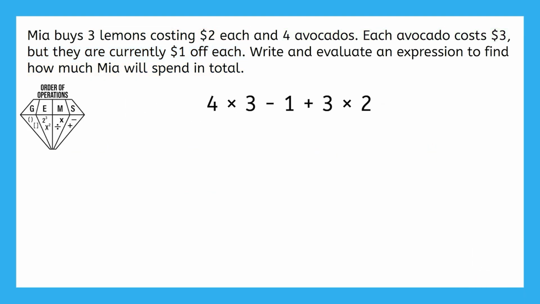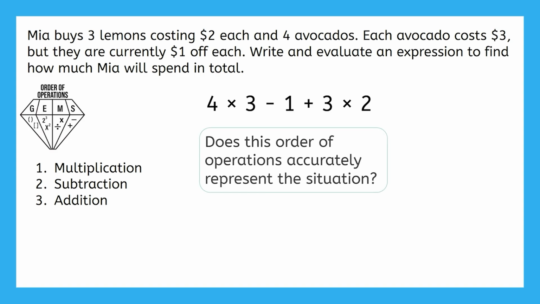This is what I have so far. I made sure I subtracted the 4 times 3 by 1. Based on GEMS, it would be multiplication, then subtraction, then addition. But does this order of operations accurately represent the situation? For this avocado part, does it make sense to multiply 4 and 3 before subtracting by 1? That wouldn't make sense. Why not?